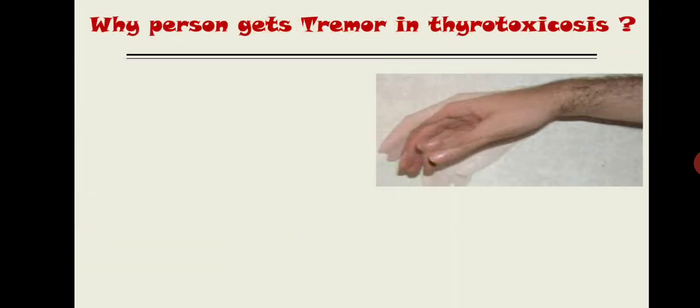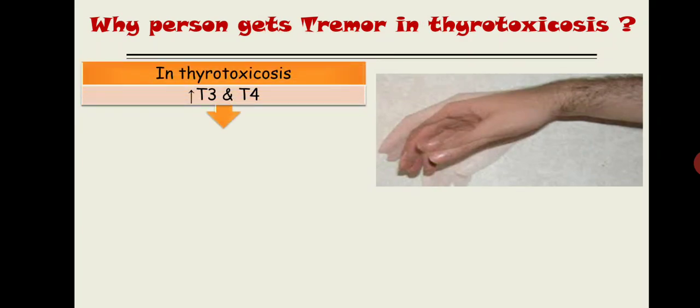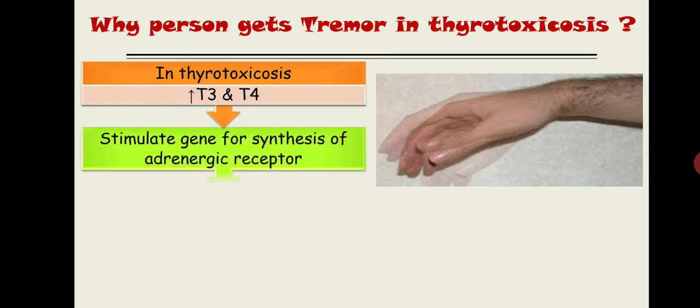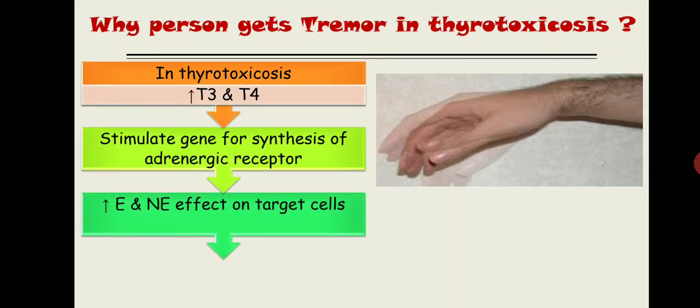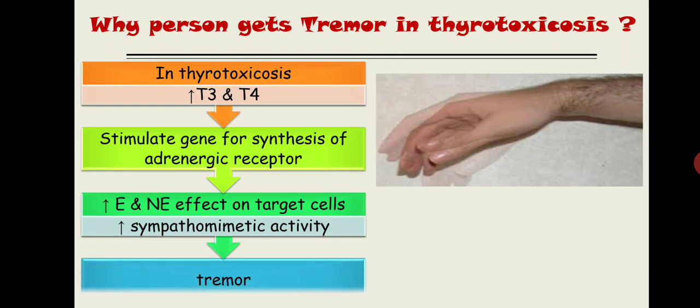Why does the person get tremor in thyrotoxicosis? Thyrotoxicosis is the condition in which there is a higher amount of thyroid hormones T3 and T4. As we already know, T3 and T4 stimulate the synthesis of the adrenergic receptor, and with this higher adrenergic and noradrenergic effect on the target cell, there is a higher amount of sympathomimetic activity, and this sympathomimetic activity will ultimately lead to the muscle tremor. Now how does this increased sympathomimetic activity lead to the muscle tremor?